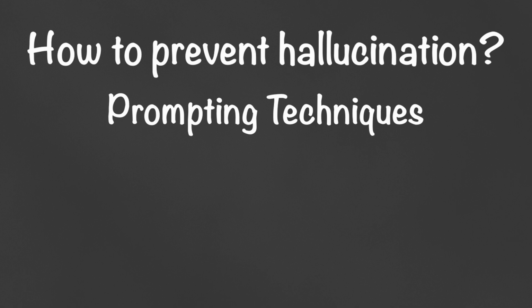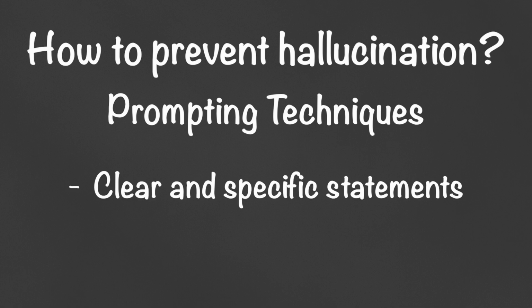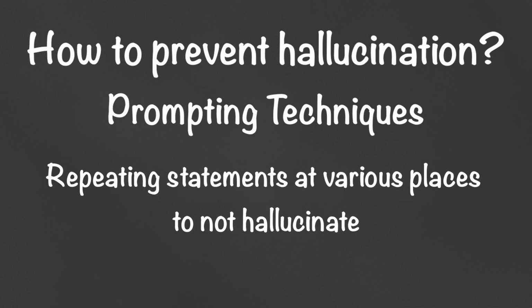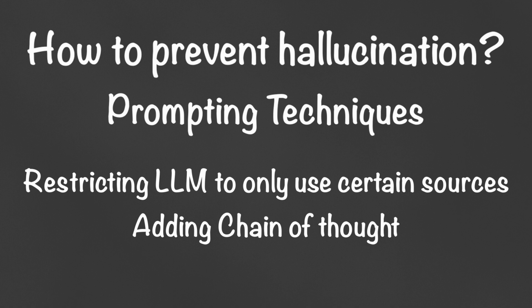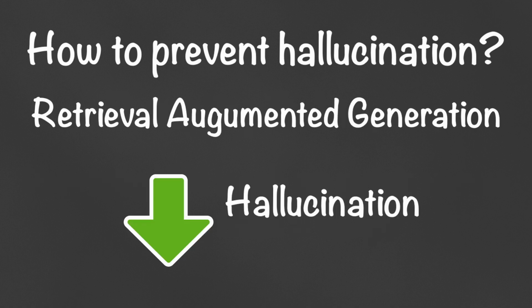Prompting techniques like giving a clear and specific prompt, repeating statements at various places so it does not hallucinate, restricting it to use certain sources, and adding chain of thought can reduce hallucination. RAG, or retrieval augmented generation, can also reduce hallucination to a great extent.